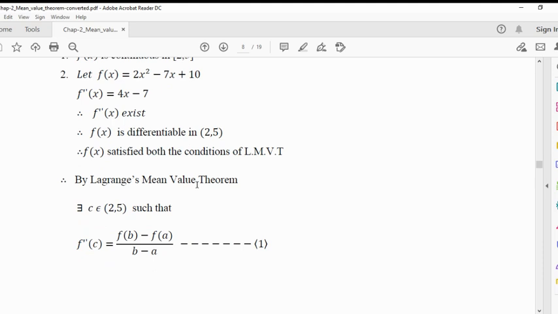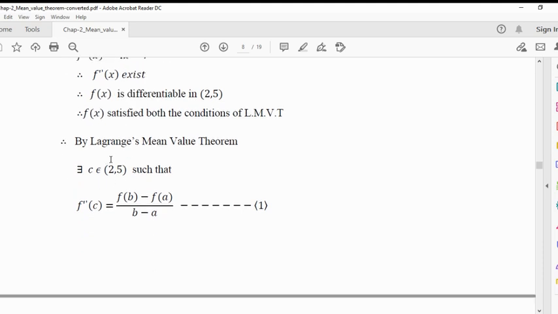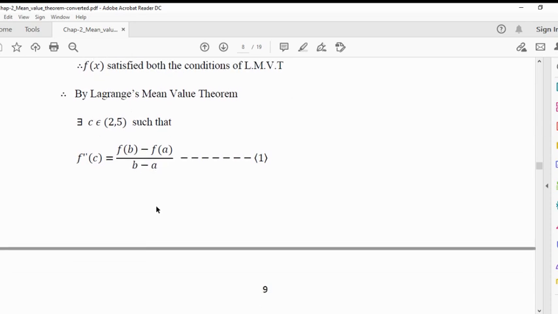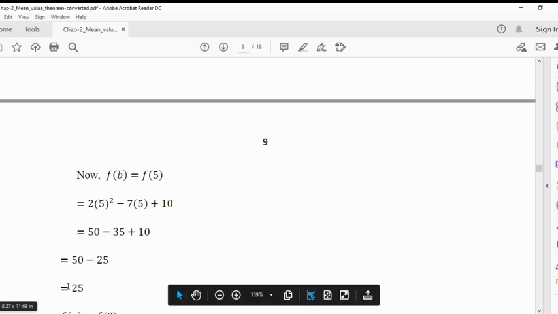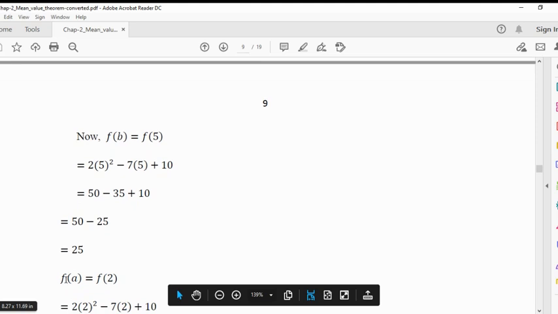So by using LMVT, there exists c belongs to open interval 2 to 5 such that f dash c is equal to f of b minus f of a upon b minus a. So f of b is nothing but f of 5. So find out f of b: 2 into 5 square minus 7 into 5 plus 10, that is 50 minus 35 plus 10, that is 25. This is our f of b.